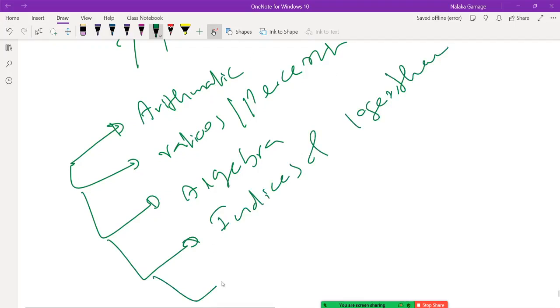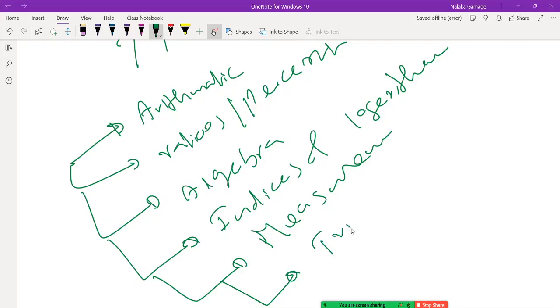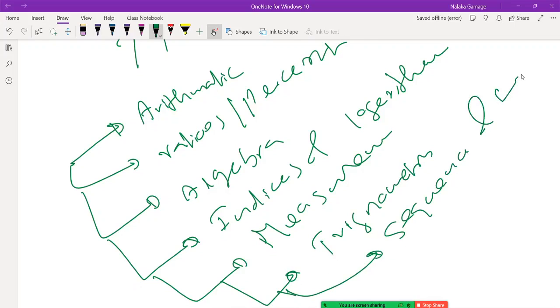Then measurements, which is just a tiny part, and trigonometry. Then sequence and series, and finally modular arithmetic. So those are the topics: basic arithmetic, ratios and percentages, algebra, indices and logarithms, measurements, trigonometry, sequence and series, modular arithmetic.